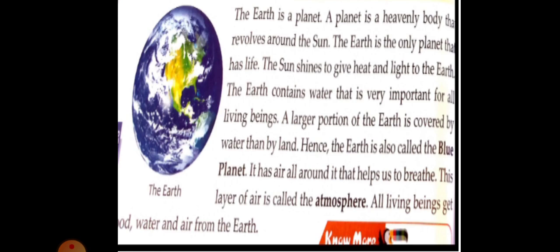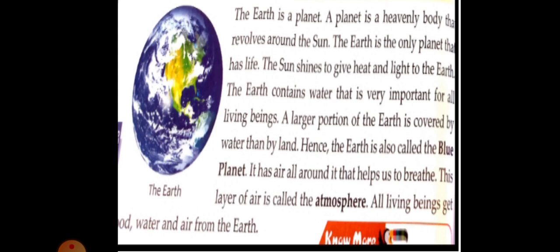This one also can be asked like a blank or a short question: which planet is called the blue planet? The answer is Earth. It has air all around it that helps us to breathe. This layer of air is called the atmosphere. All living beings get food, water and air from the earth.